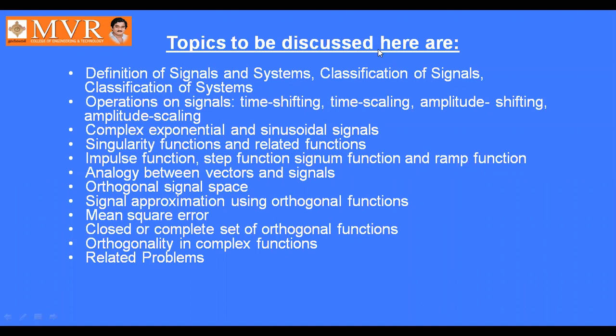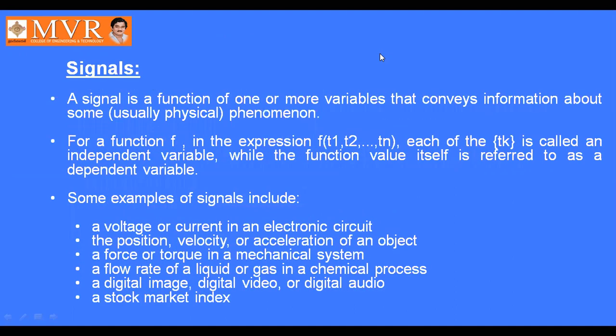First of all, we'll see the definition of signal and then the definition of system, and after that, the classification of signals. If you take the signal, a signal is nothing but a function of one or more independent variables, for example f of x1 comma x2 or f of t1 comma t2.